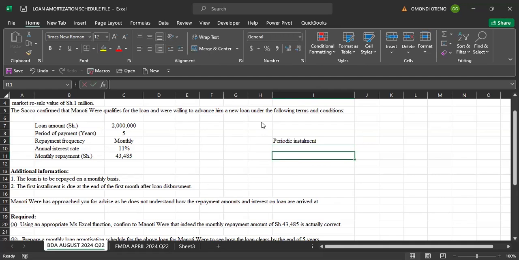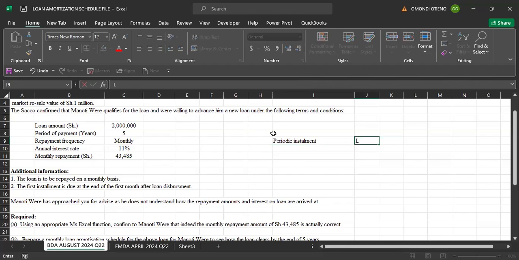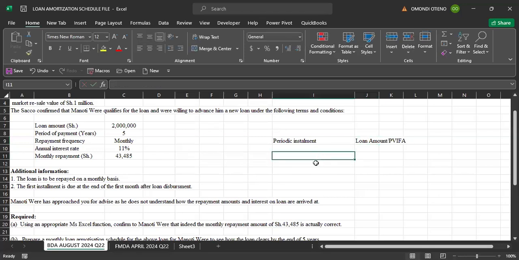For us to get periodic installment for this particular loan, we take the loan amount and divide by the present value interest factor annuity. Now, in this particular class, I want us to get the present value interest factor annuity, that is PVFA. So is there someone who can give us the formula of doing this PVFA?